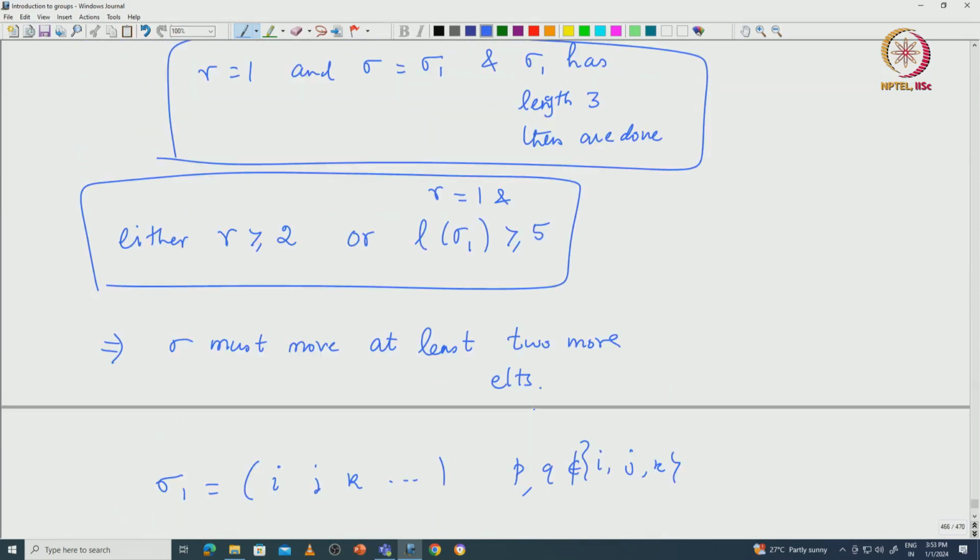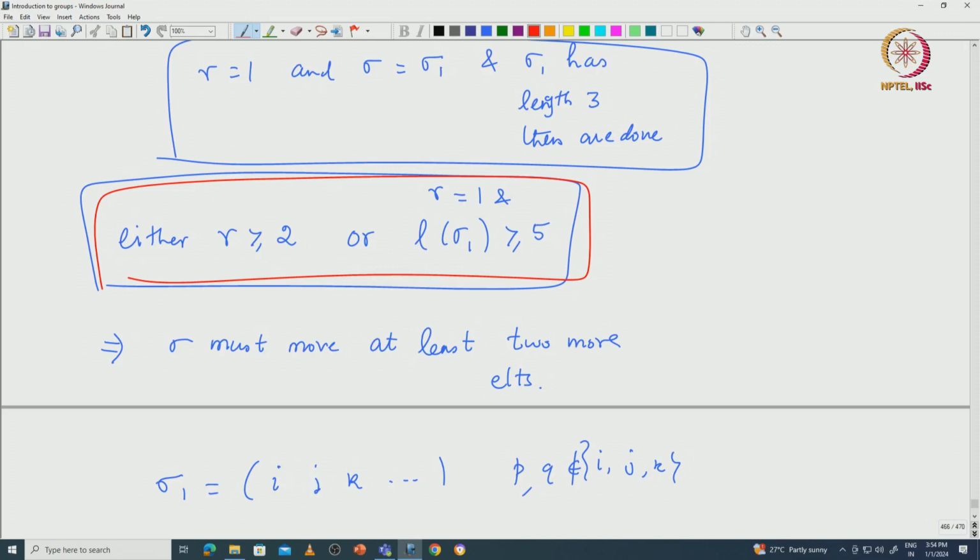Our assumption is this: either r is greater than or equal to 2, or r equals 1 and the length of sigma 1 is greater than or equal to 5. Both cannot happen. That forces r equal to 1, the length of sigma 1 equal to 3, and sigma equal to sigma 1.